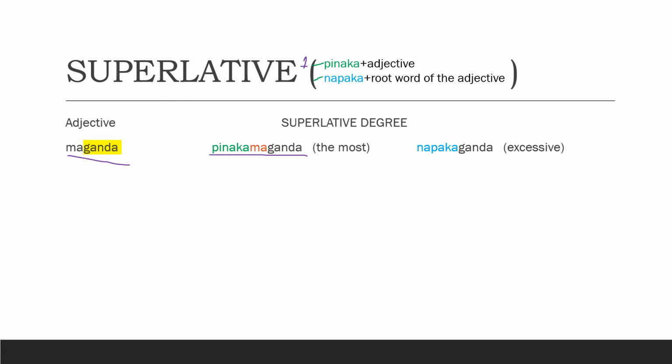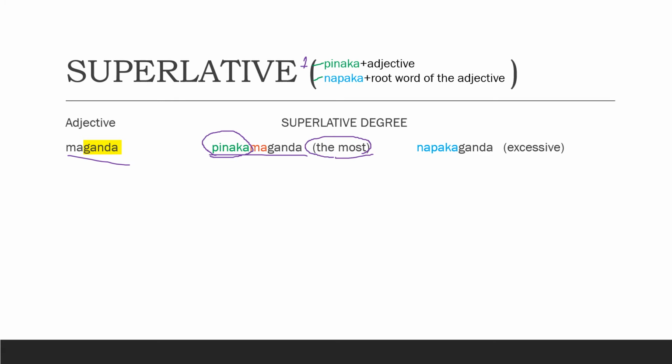And it means the most. Pinaka is the prefix, and the equivalent of that in English is the most. So when we say pinakamaganda, it means most or the most beautiful.